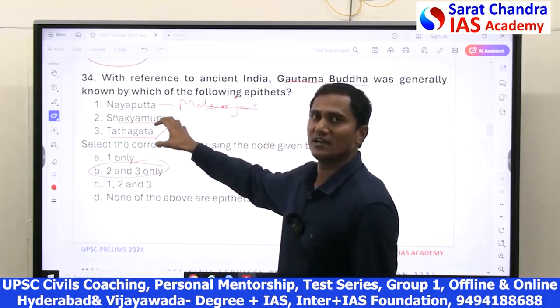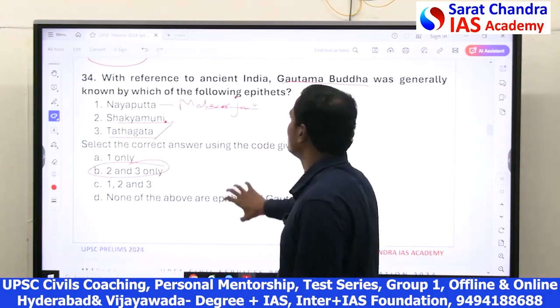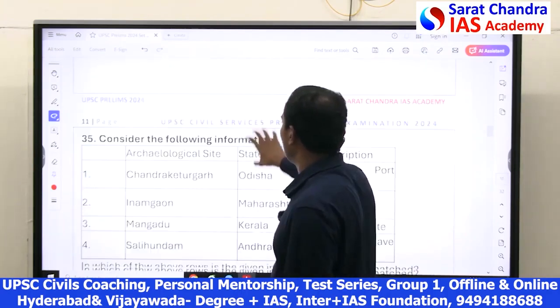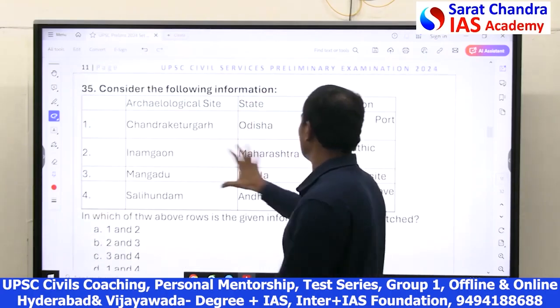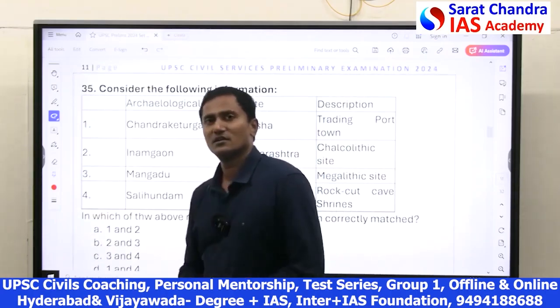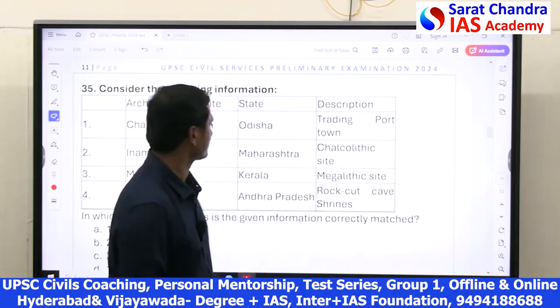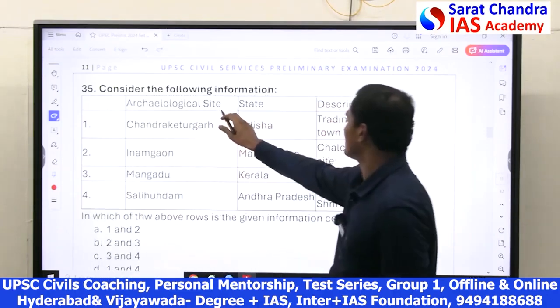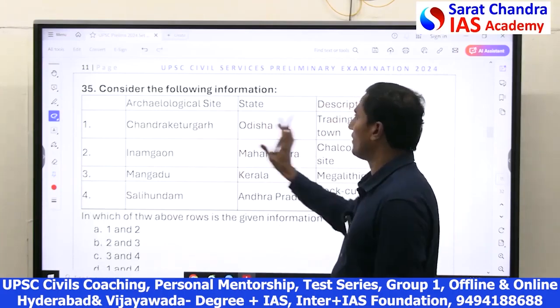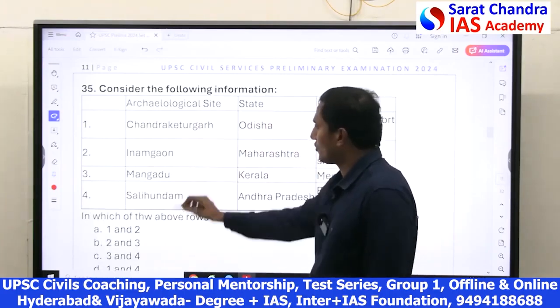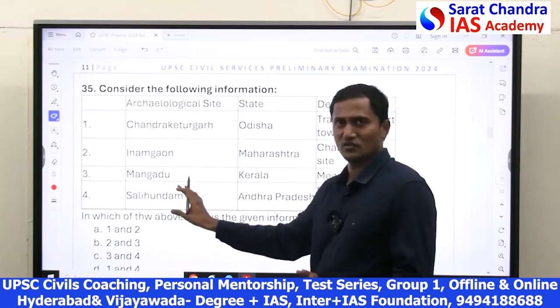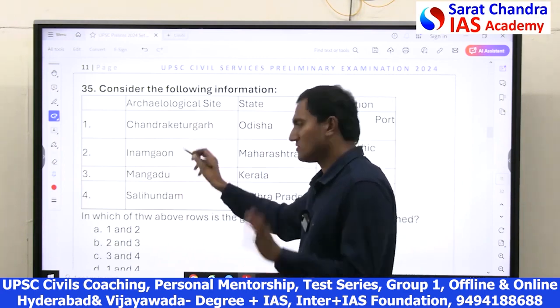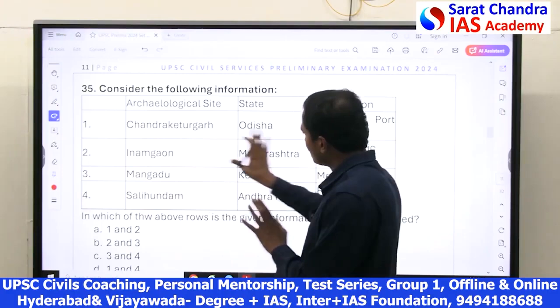This is there in the old NCERT. Old NCERT has both the names. As I told you, the 3 columns matching, this year they have tried for the first time. It's very interesting also. This is an archaeological site, which state, and what it is famous for. Actually, all 4 are archaeological sites only, and all 4 are in the same states.